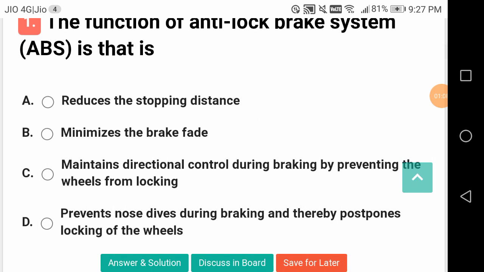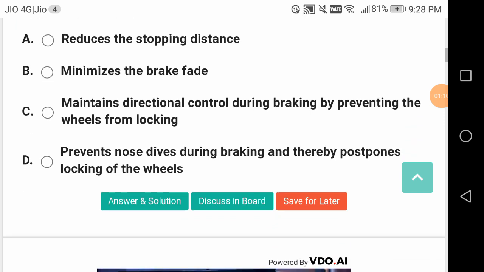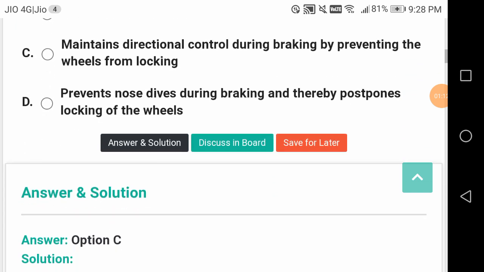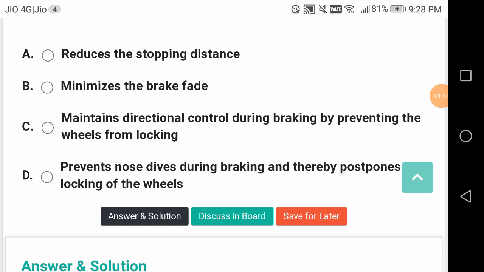The function of anti-lock braking system. What is this? ABS. It's also called ABS. It is going to maintain directional control during braking by preventing the wheels from locking.